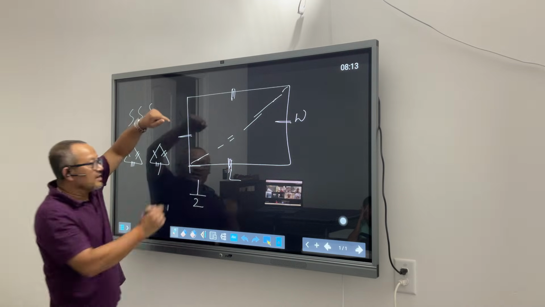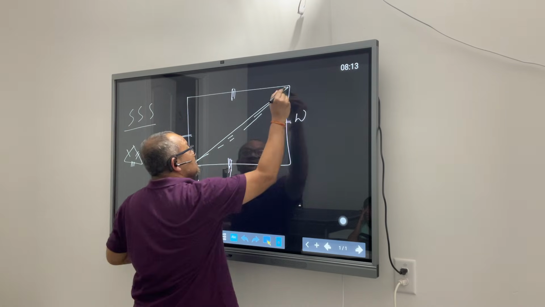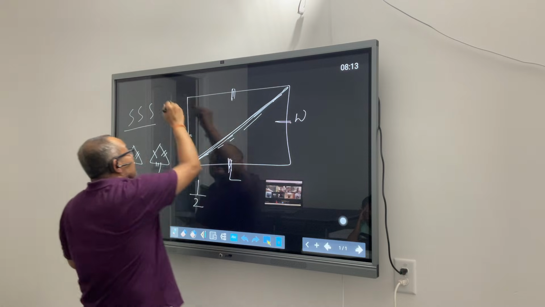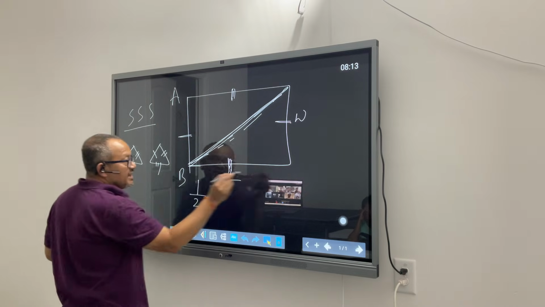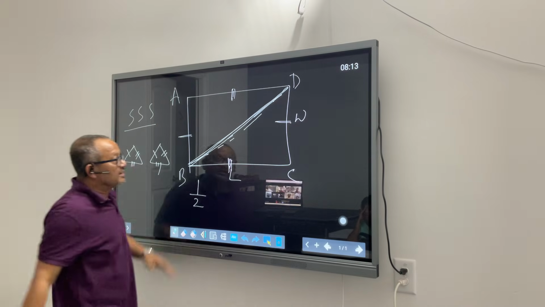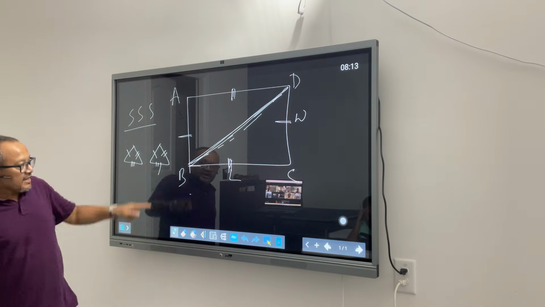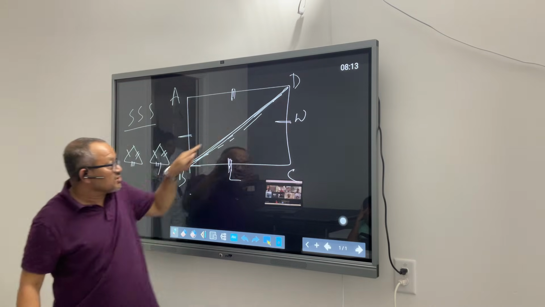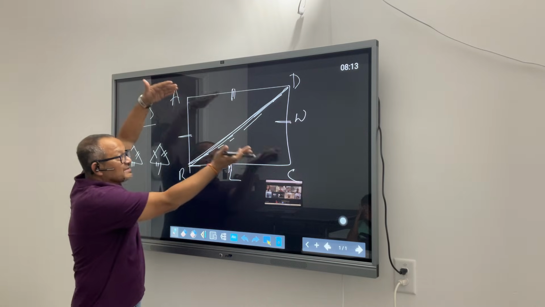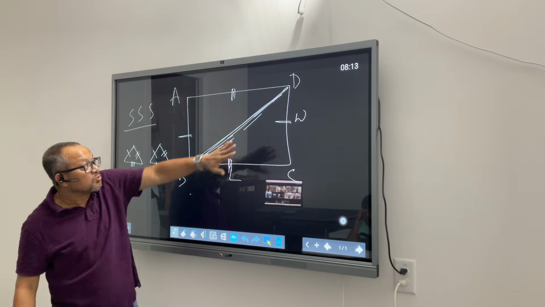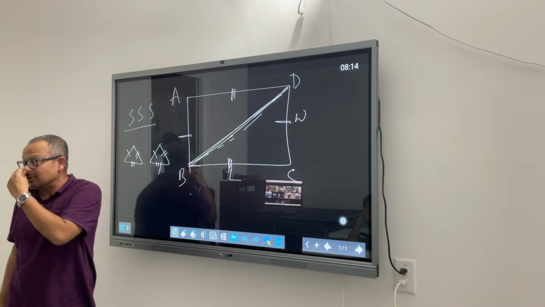Now look at this one. This diagonal is splitting this. Let's say this is my rectangle A, B, C, D. When I join B and D, these two corners, that is splitting this into two exact halves, or breaking this into two congruent triangles. Why am I saying so?